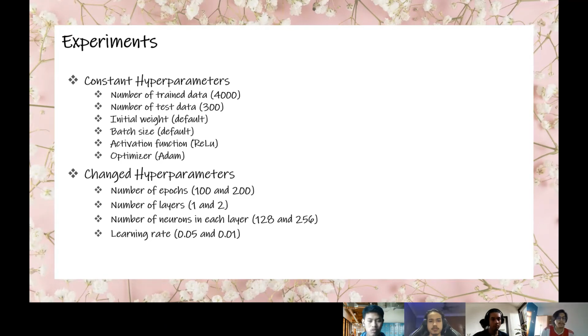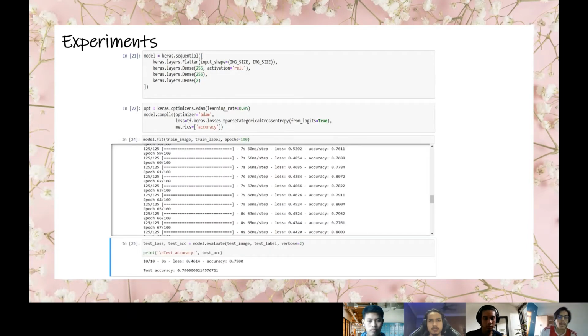Alright. For the changing hyperparameters, we keep changing the epoch, either 100 or 200. And for the number of layers, we keep changing between 1 and 2. For the number of neurons in each layer, we use 128 and 256. And the learning rate, we keep at 0.05 and 0.01. This is the example of our experiment.